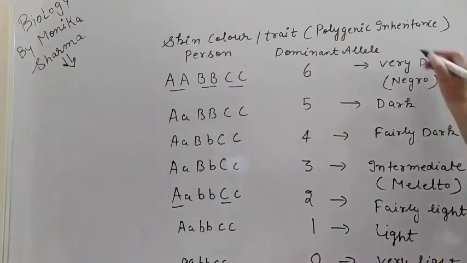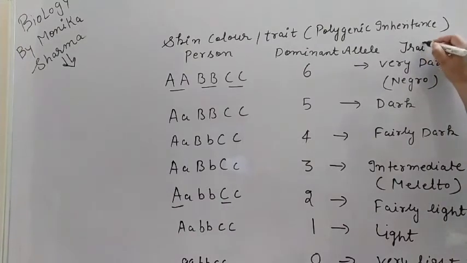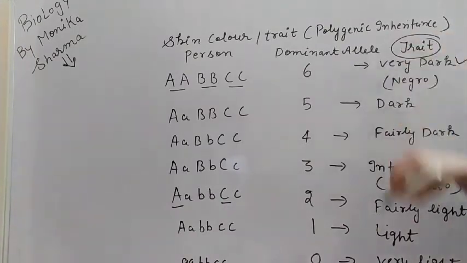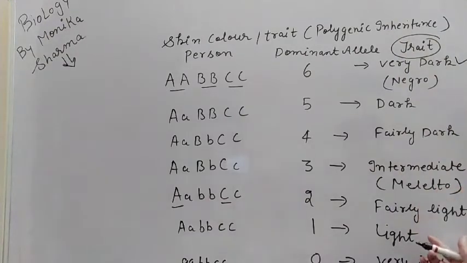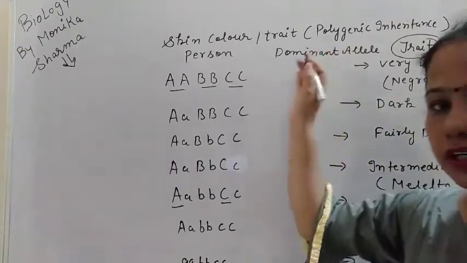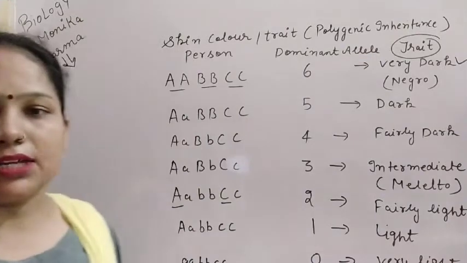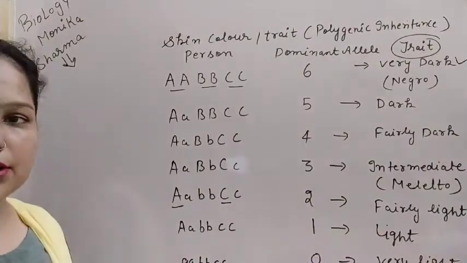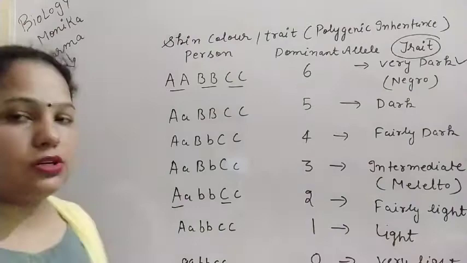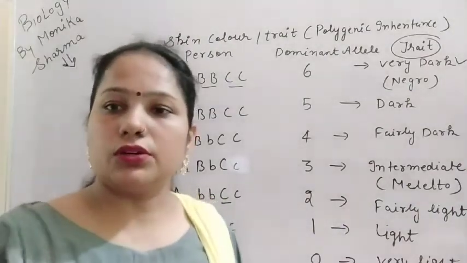So this trait, or we can say character, is regulated by more than 3 genes, and it depends on their quantity. If their quantity is more, then their expression is also more, and if their quantity is less, then their expression is also less. Now let us understand this concept with the help of a cross. Suppose we take the genotype of a very dark person.